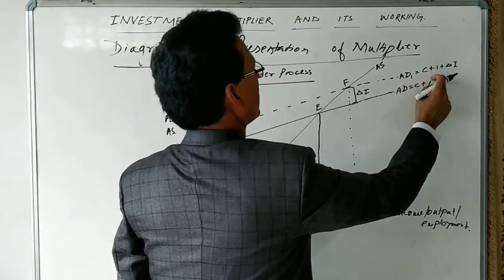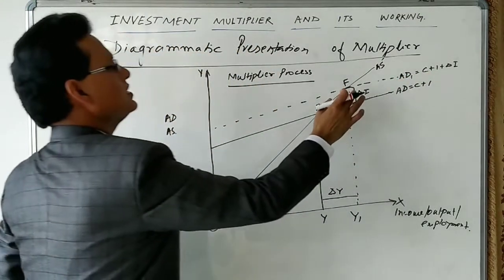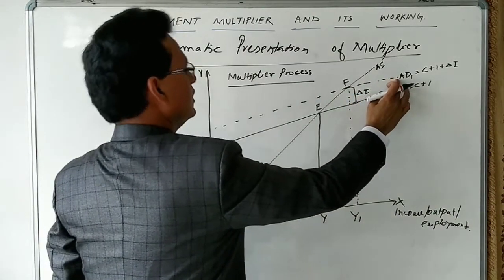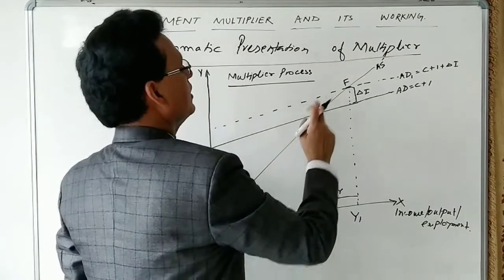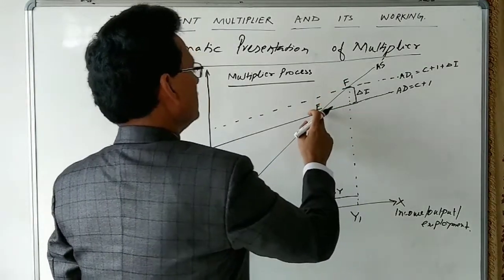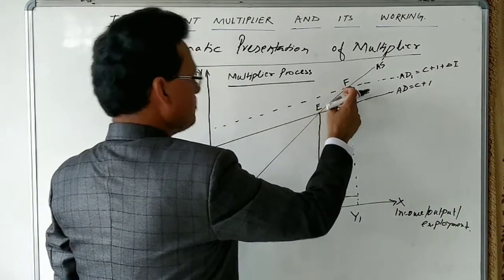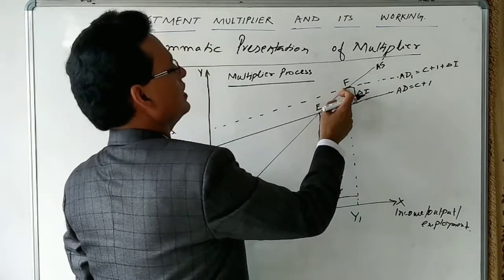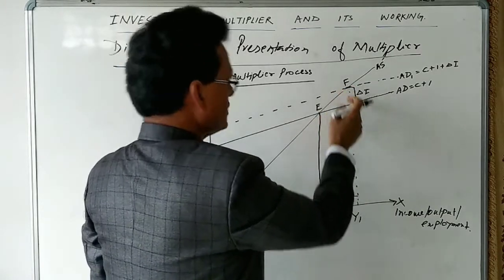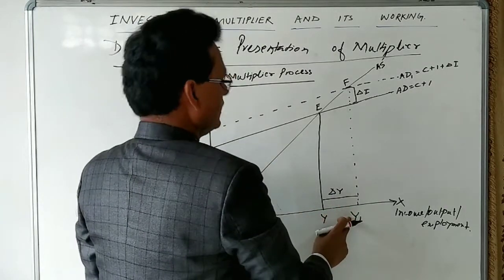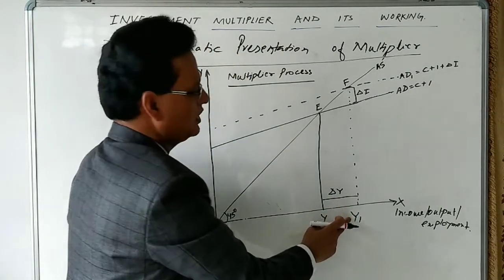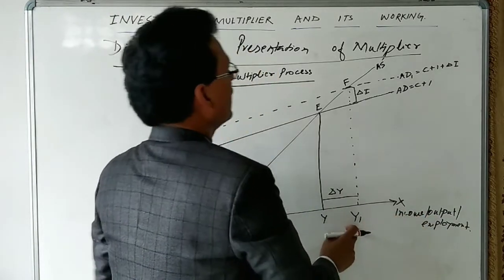This is C plus I plus delta I. This new aggregate demand curve will intersect at point F, not at point E. So F is the new equilibrium point. Corresponding to this, OY1 is the new equilibrium level of income, output and employment.